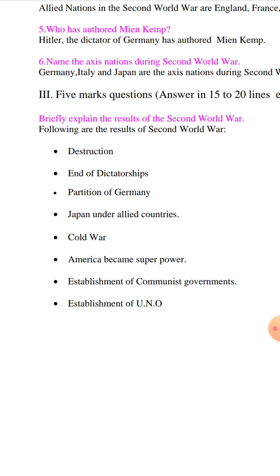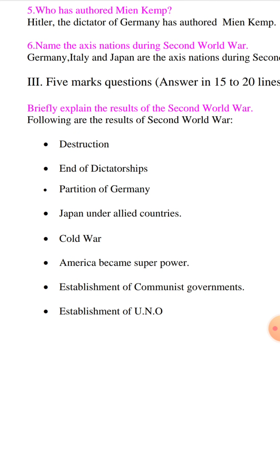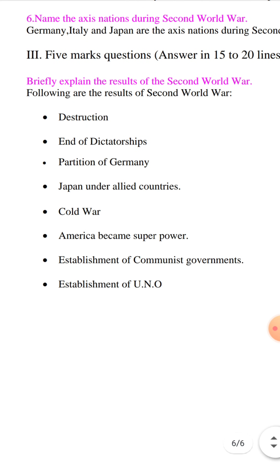Following are the results of Second World War: destruction, end of dictatorship, partition of Germany, Japan under Allied country, Cold War, America becomes superpower, establishment of communist governments, establishment of UNO.